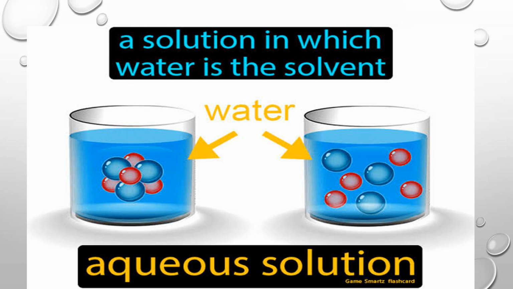First we see aqueous solution. When water acts as a solvent, that is called an aqueous solution. For example, sugar dissolved in water is called an aqueous solution. Sugar acts as a solute, water acts as a solvent.